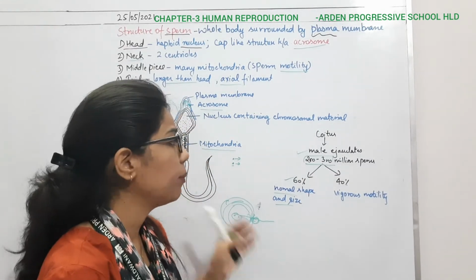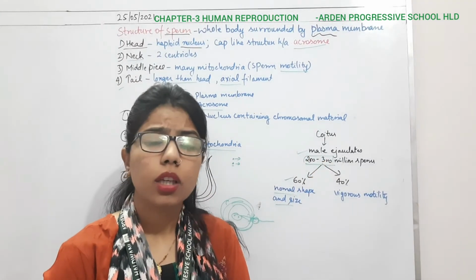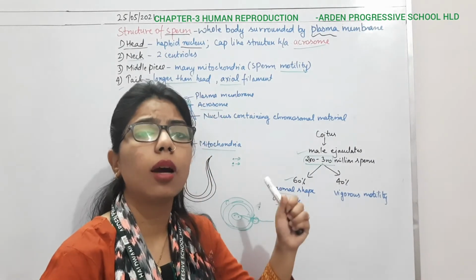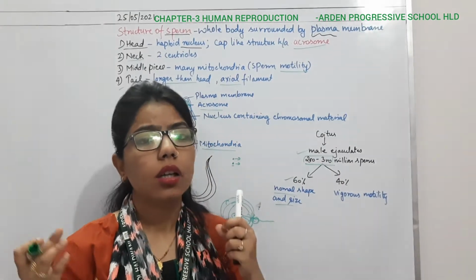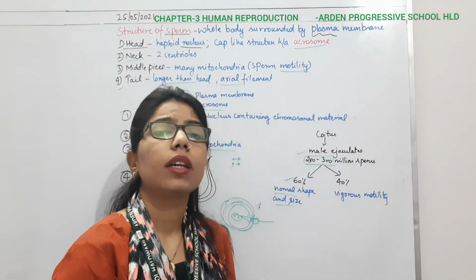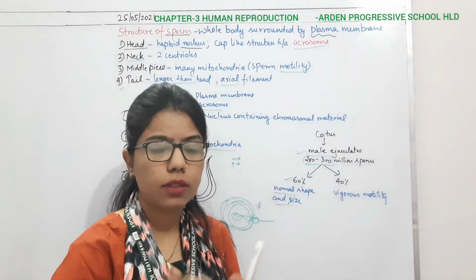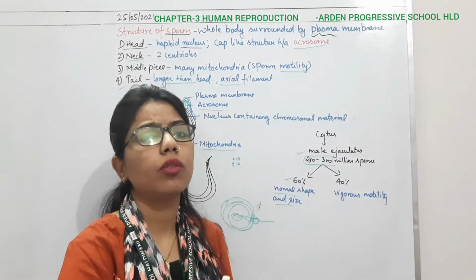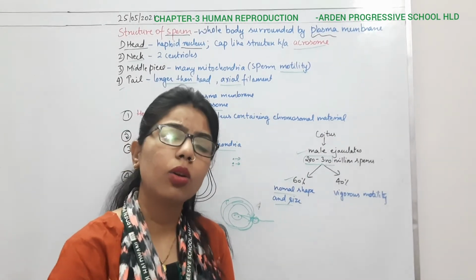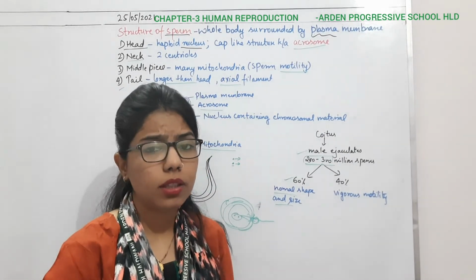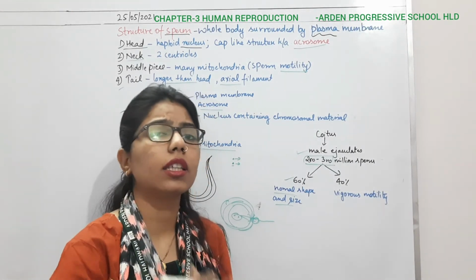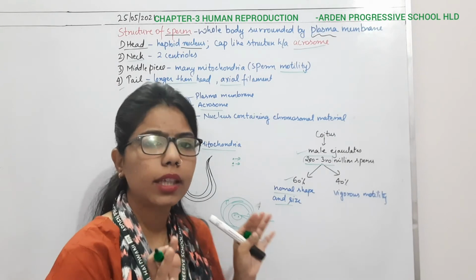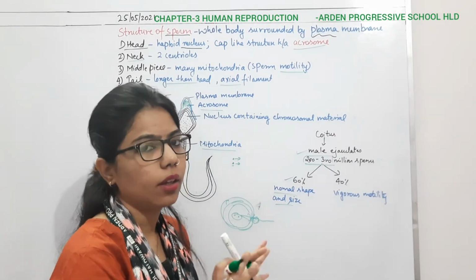And we know that out of these millions of sperms, only a few will reach the ovum. Why is it so? Because some of the sperms remain in the vaginal part. Then they move to the cervix, where the pH level is very high, and due to that they die off. As they move forward, many sperms die on the way.